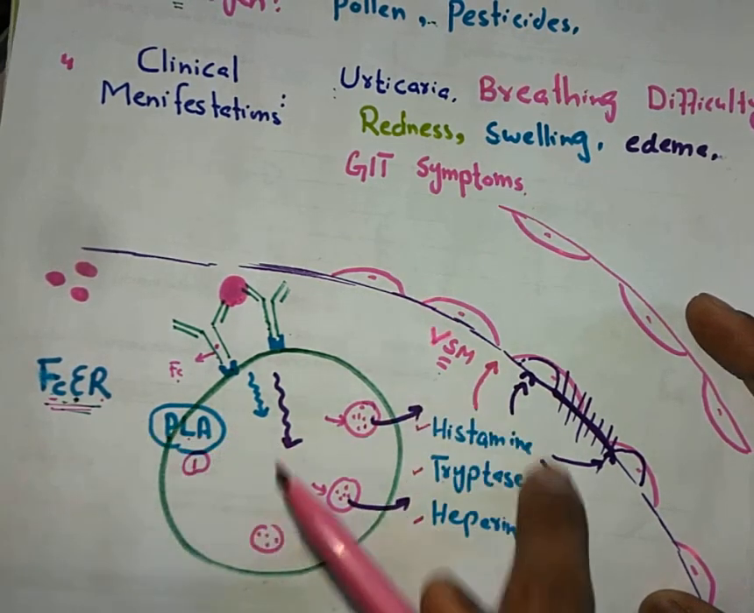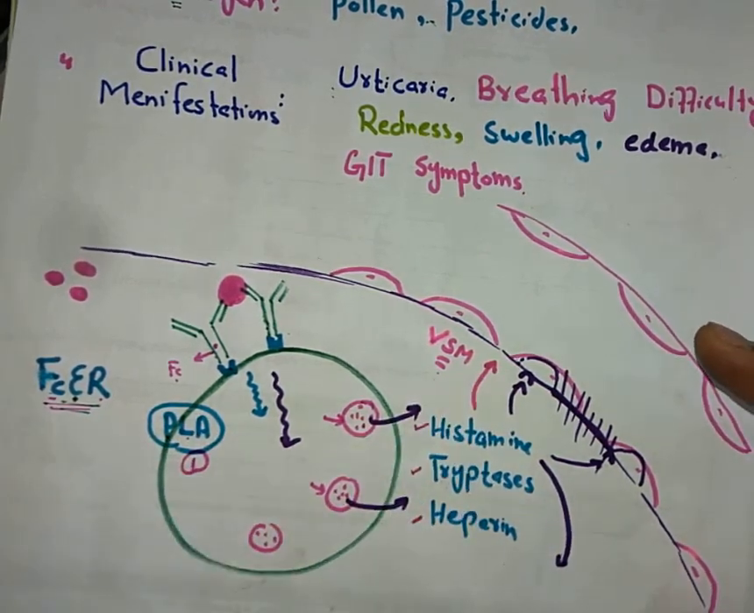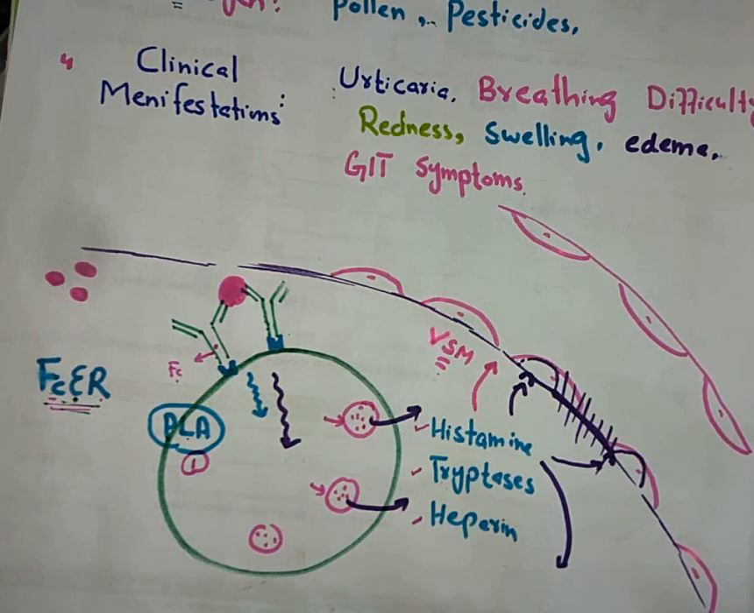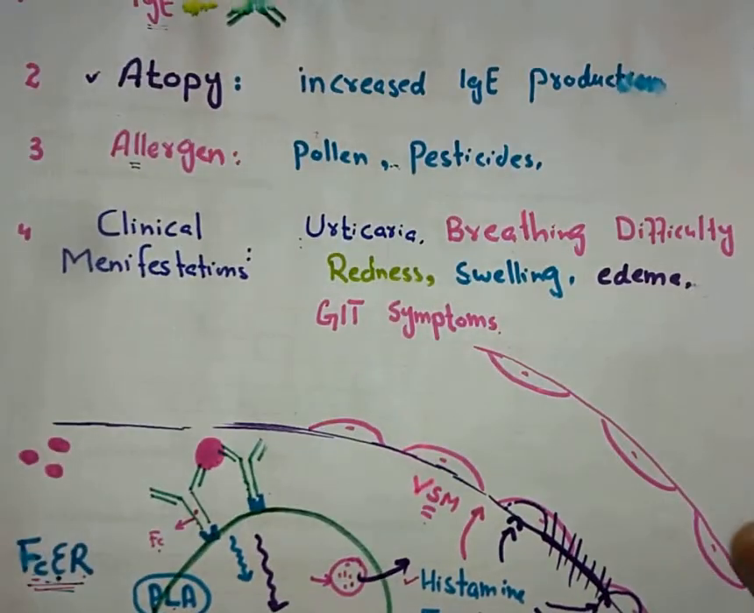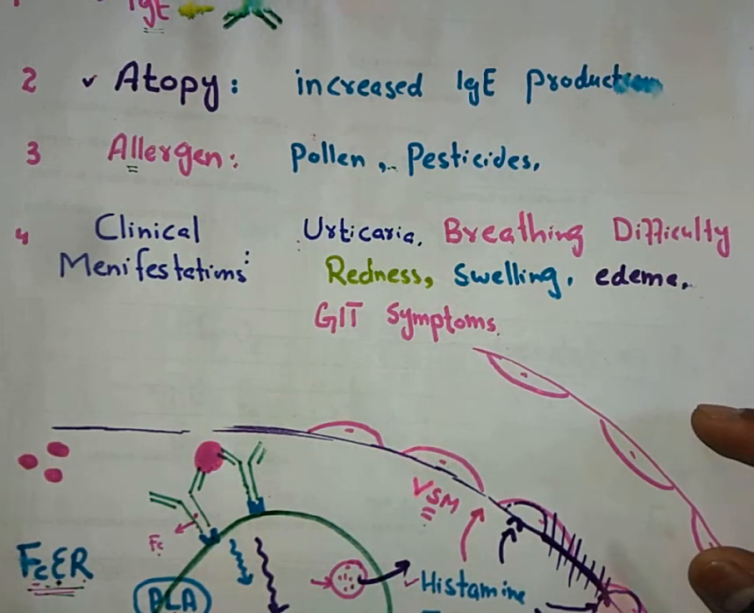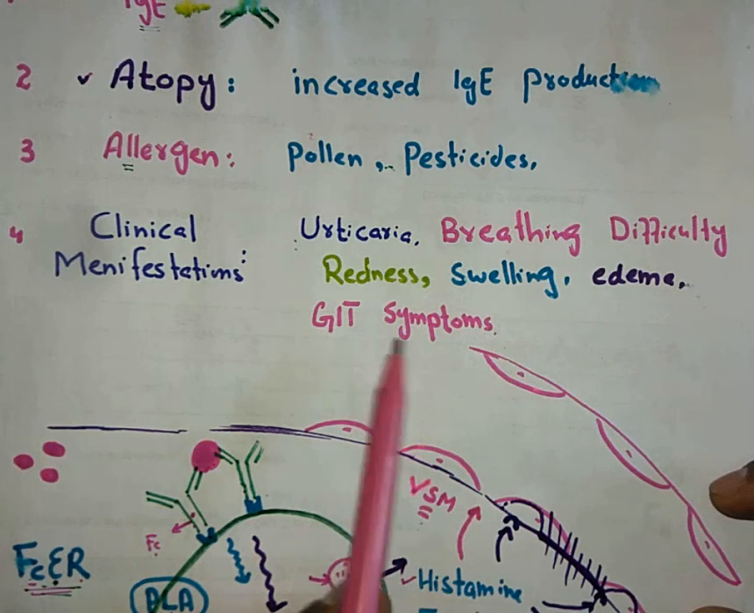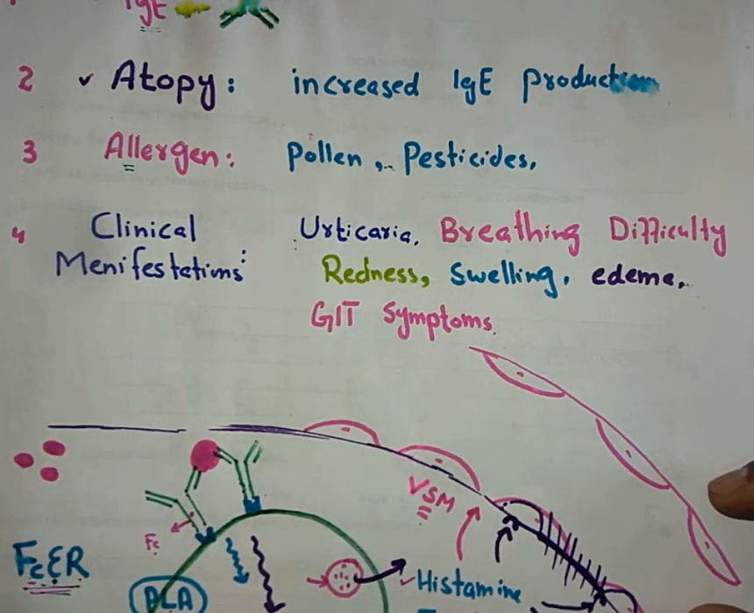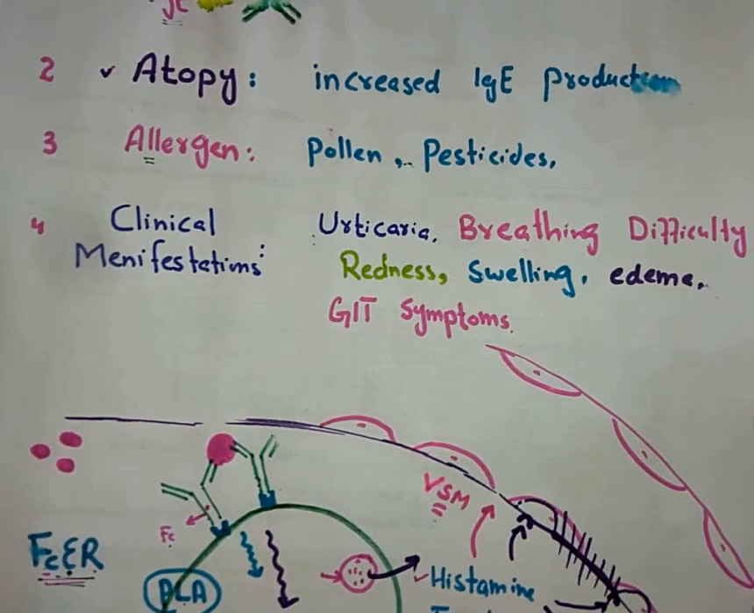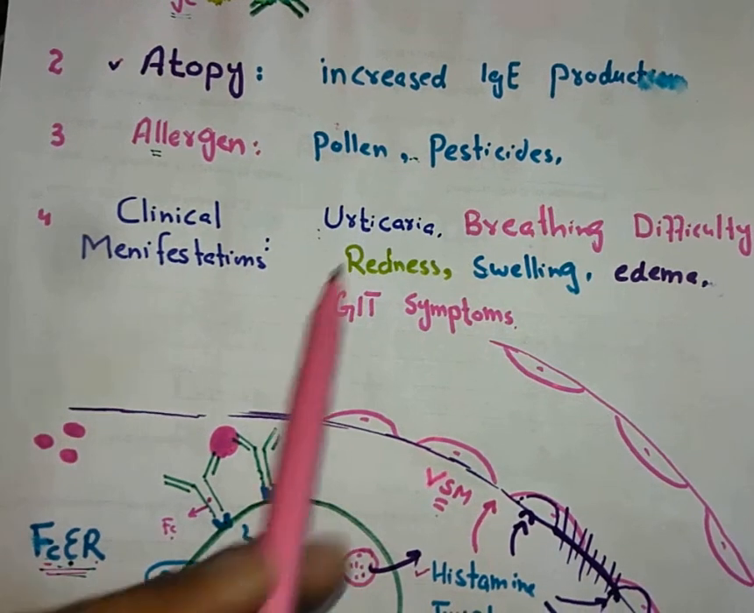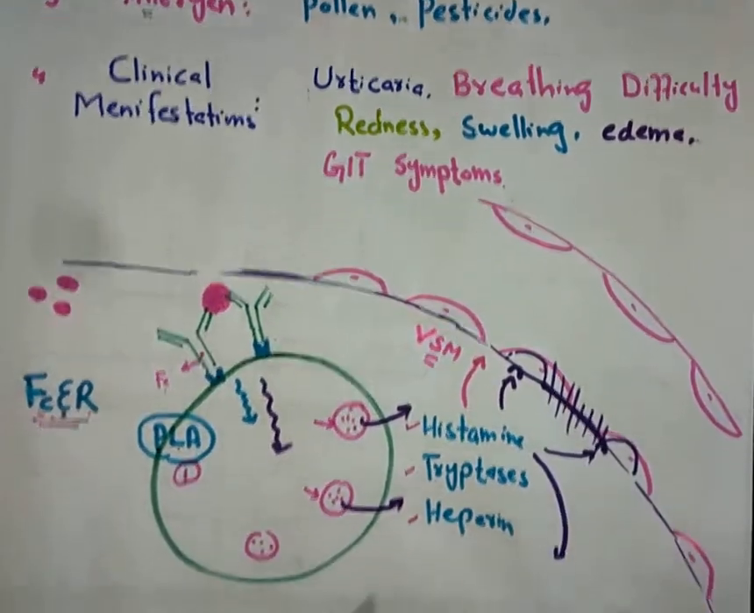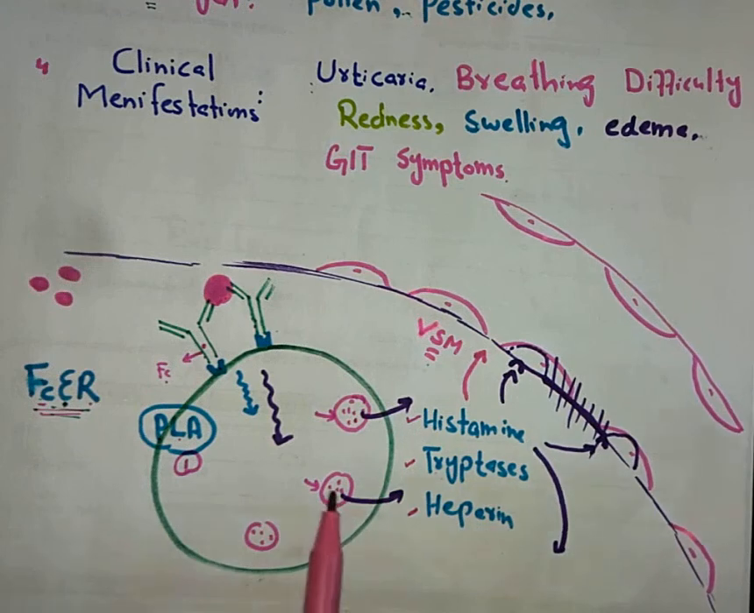Now these are the substances that are going to play an important role in the type 1 hypersensitivity reaction, and these are the substances responsible for the clinical manifestations. For example, we know that in the allergic reaction, type 1 hypersensitivity reaction, there is breathing difficulty, redness, swelling, edema, some GIT symptoms, and urticaria like itching and blister formation on the skin.